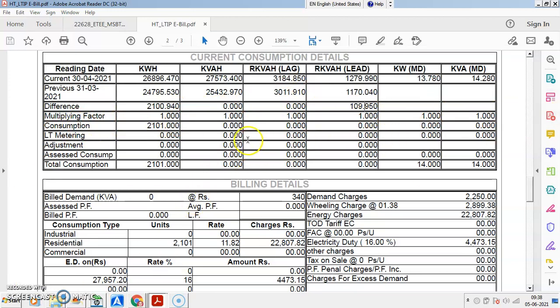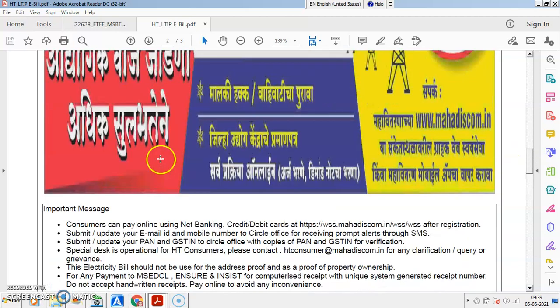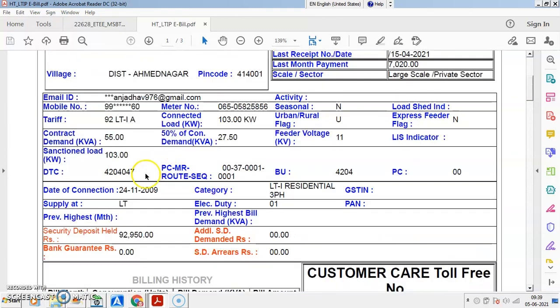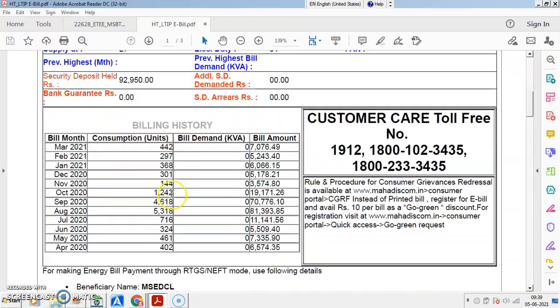Then the consumption is mentioned: kilowatt consumption, kilowatt hours meaning units consumed. Here the others are mentioned as 0. If it is kVAH billing, we take all the parameters here, but this is not kVA billing, this is kilowatt hour billing. So 2100 units are used, and other things are mentioned as 00. This is because of the particular tariff applied, 92LT1A.